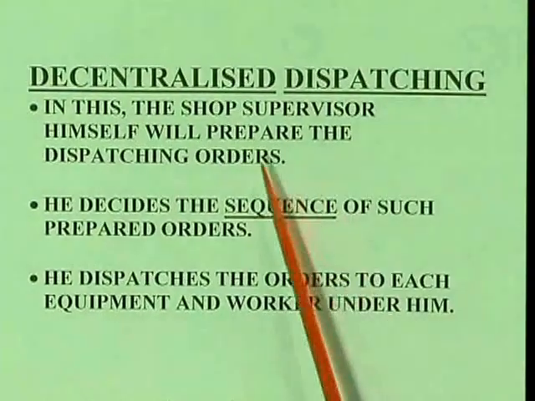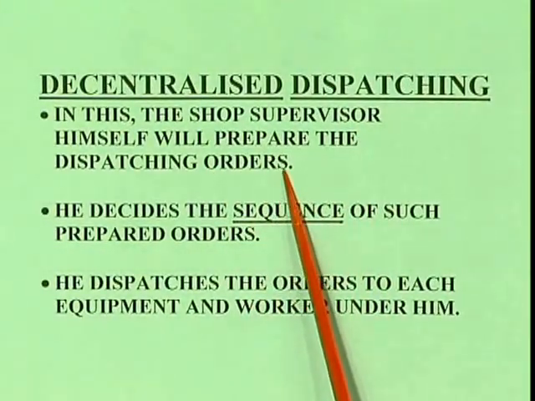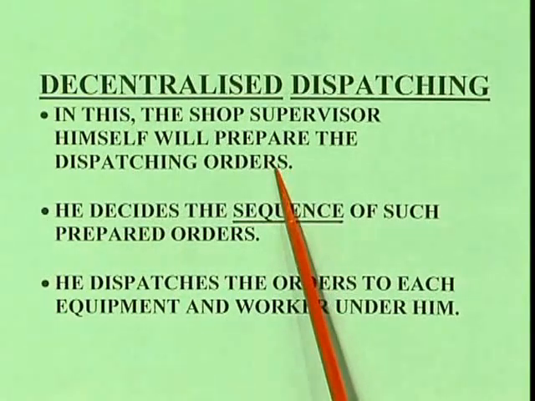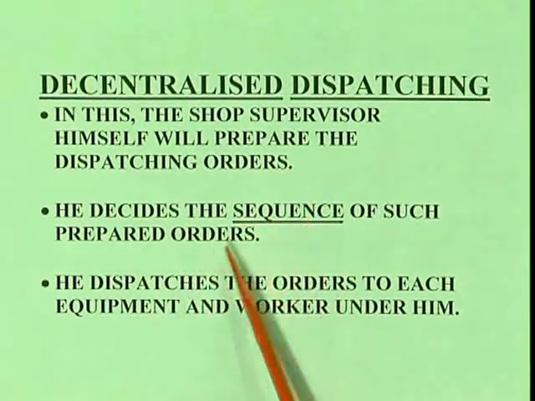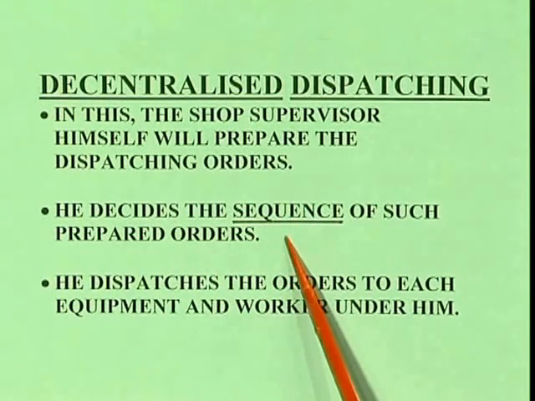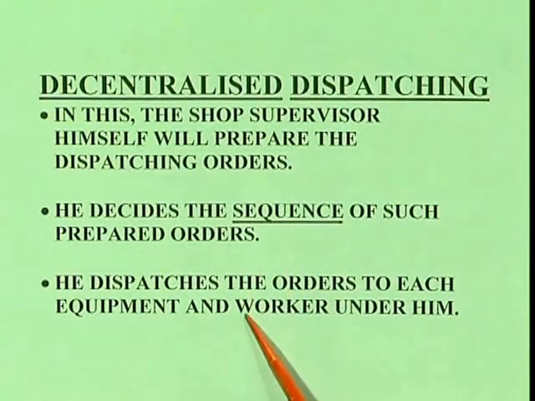In this, the shop supervisor himself will prepare the dispatching orders, whereas in centralized dispatching, the central dispatching center gives the orders. Here the supervisor himself will give the order and he decides the sequence of such prepared orders. The sequence of orders will be decided by the supervisor, but not the dispatch center. He dispatches the orders to each equipment and worker under him.